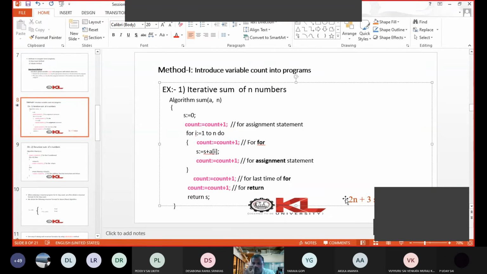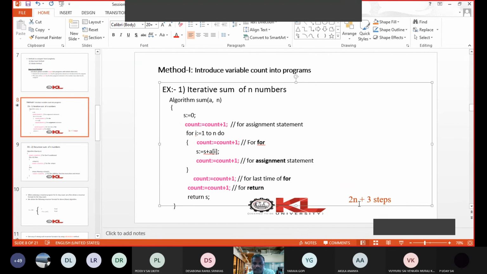The total steps are 2n plus 3 here. How 2n plus 3? So here you see, this is one step. This count is within the for loop. So this for loop is executed n times. So this is n.